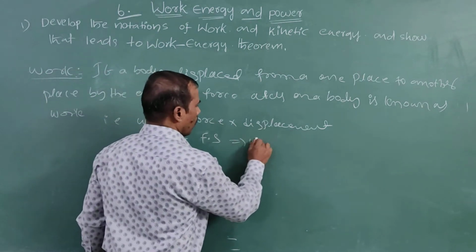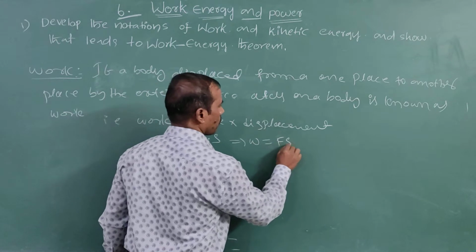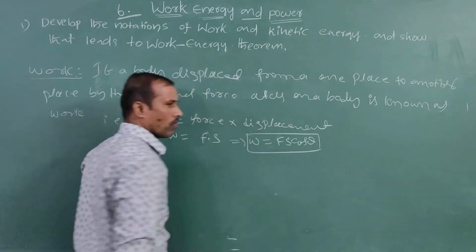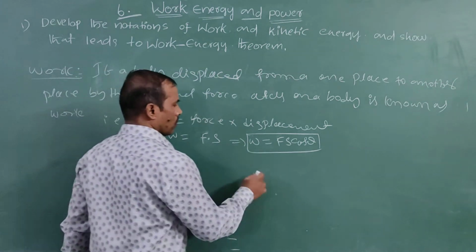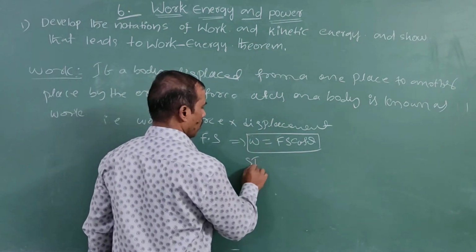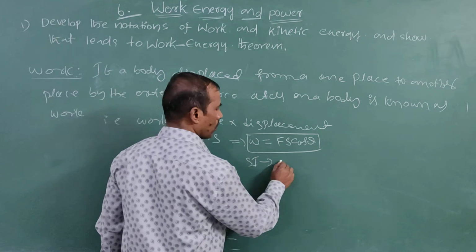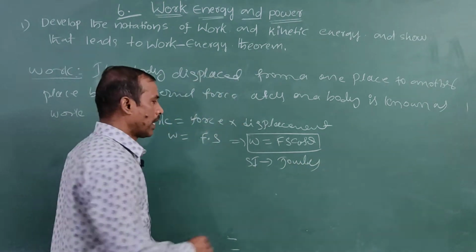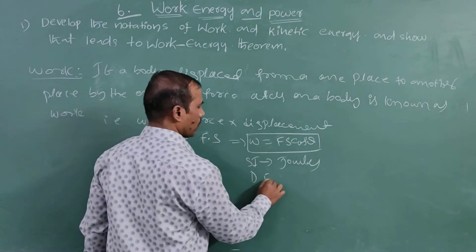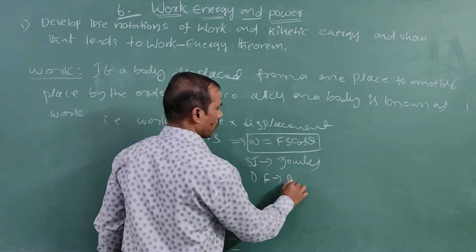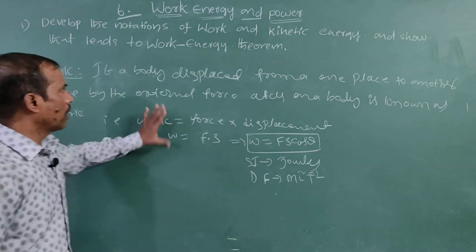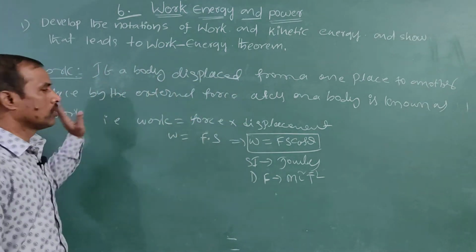That means work is equal to F S cos theta. This is work. The SI unit is joule, and the dimensional formula is M L square T inverse 2. Enough about work.